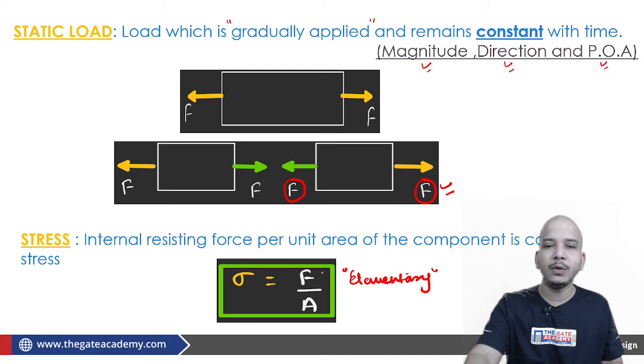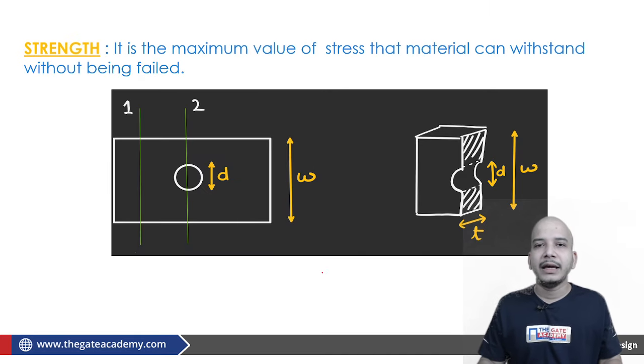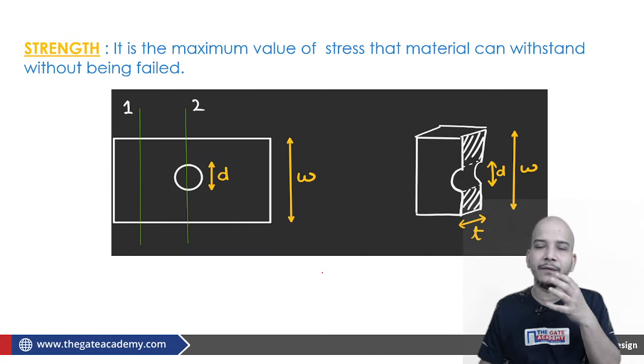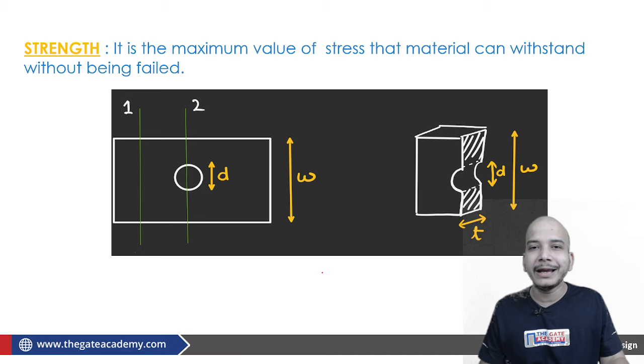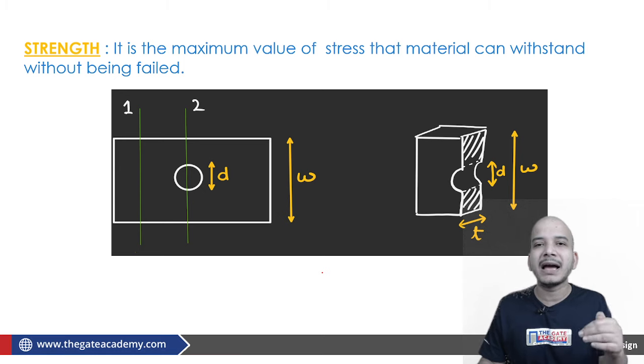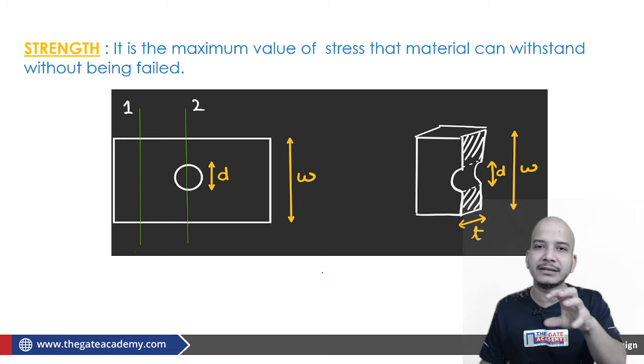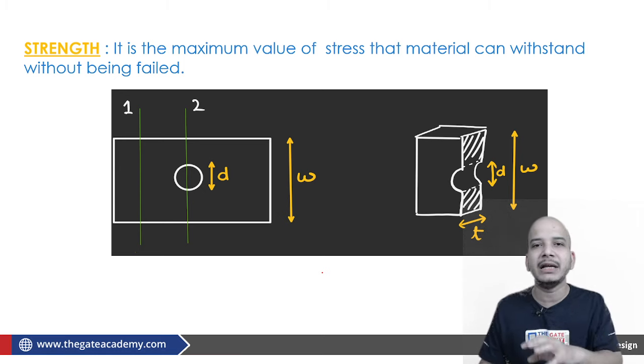Moving further, how do we define strength? Many of you might say that strength is load carrying capacity. But the load carrying capacity is decided by how much stress has been generated on the body and what is the maximum value of that stress that can be sustained by each and every element of the body. So it is the maximum value of stress that is defined as strength.